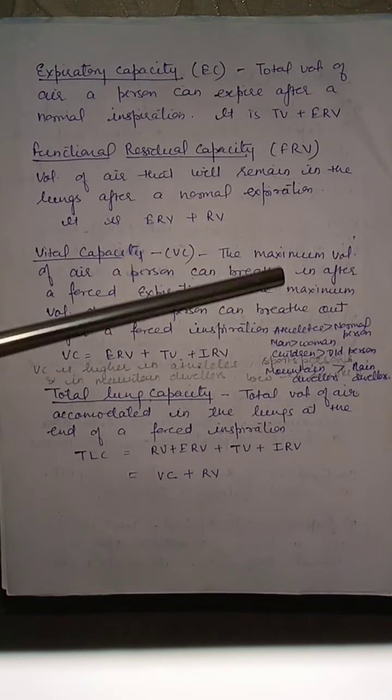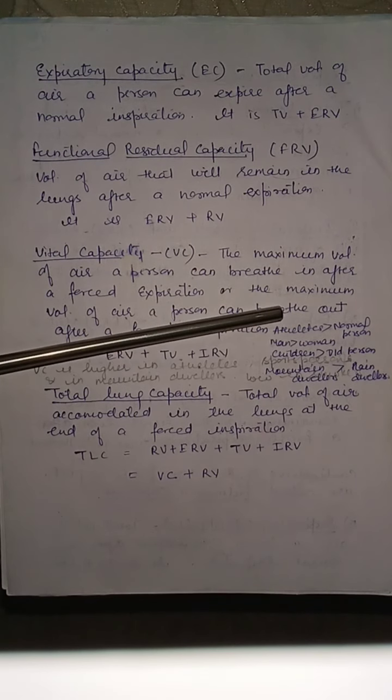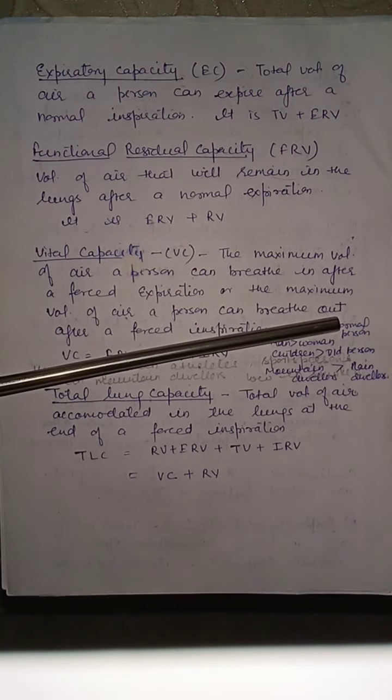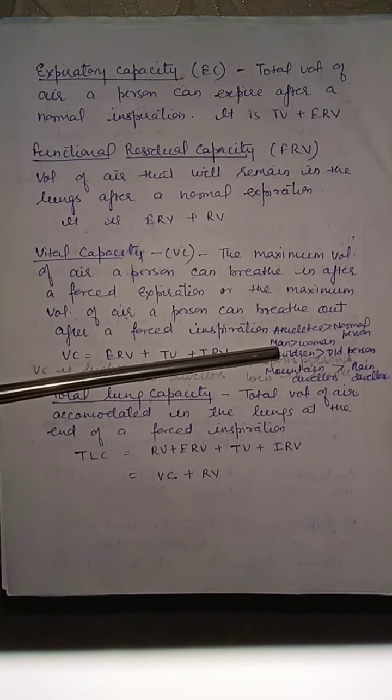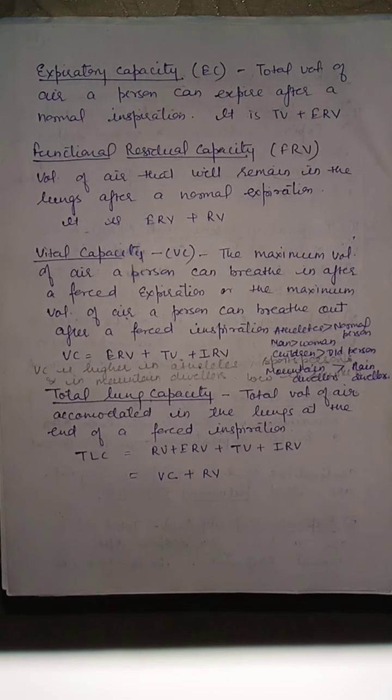Vital capacity is more in man than woman. It is higher in athletes than a normal person, higher in children than old person, higher in mountain dwellers as compared to plain dwellers.